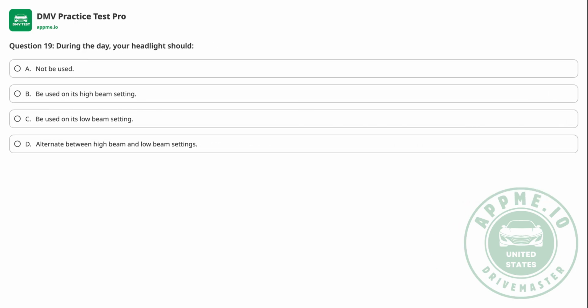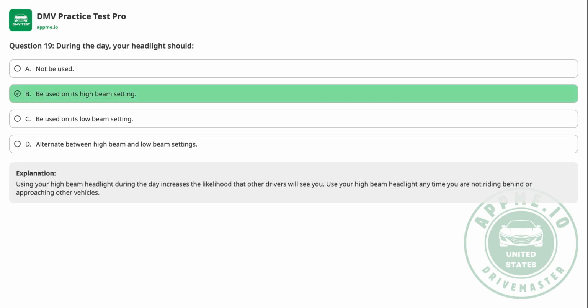Question 19. During the day, your headlight should A. Not be used. B. Be used on its high beam setting. C. Be used on its low beam setting. D. Alternate between high beam and low beam settings. The correct answer is B.